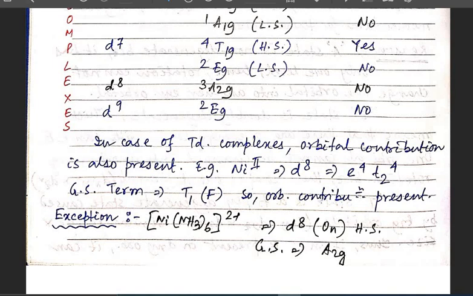Then we have also discussed the orbital contribution to the magnetic moment. For this we have used a simple thumb rule. In that thumb rule we saw that if the ground state term is T, that is triplet, in that case the orbital contribution should be there, and if the ground state term is A or E, in case of octahedral or tetrahedral complex, whatever it may be, then in that case the orbital contribution should not be there, because the electron cannot move from one orbital to another orbital in case of the A or E ground state term symbols. Okay, so this is all about our PG semester 1 inorganic unit 2 magnetochemistry portion.